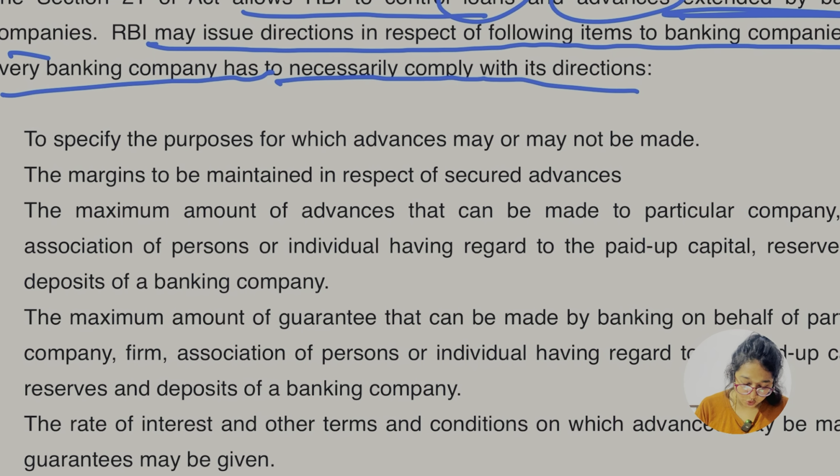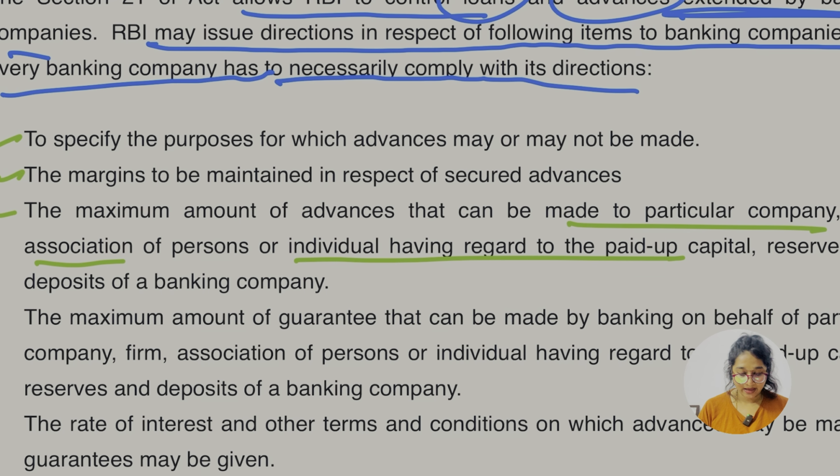Yes. So the directions are, number first, they have to specify the purpose for which the advance may or may not be made, ठीक है. Second, the margin to be maintained in respect of secured advances. Third, the maximum amount of advances that can be made to a particular company, firm, association of persons or individual, having regard to the paid up capital, reserve and deposit of the banking company.